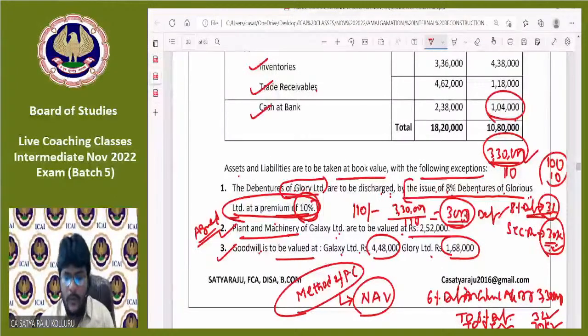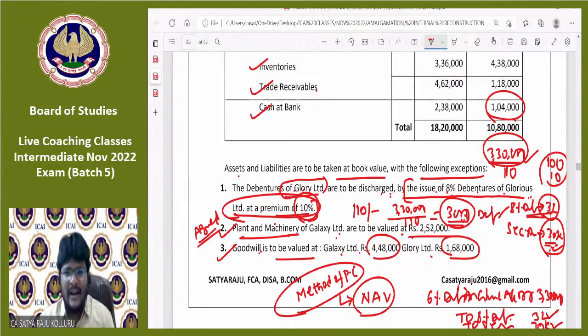Actually, Bindu Lakshmi asked one question: sir, how can we think about the debentures point? Most of the time in exams, we are discharging at a premium of 10%. That means her point is, on 3,30,000 we are applying the 10% premium. That depends upon your English reading ability, ma. That is English sentence reading ability.